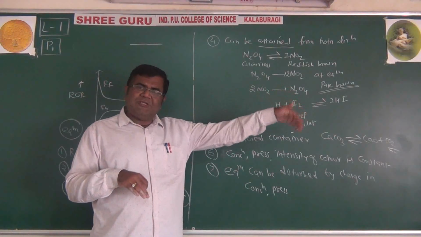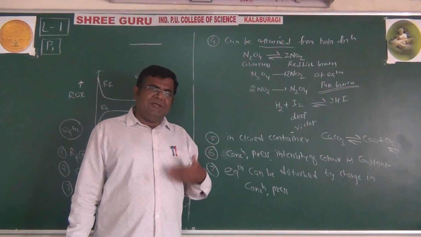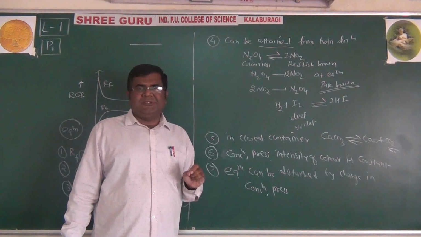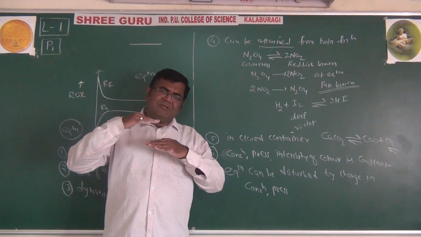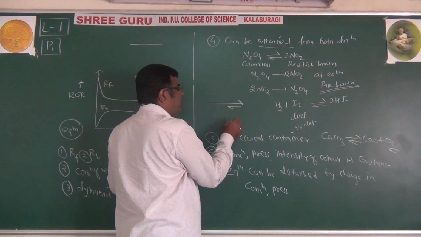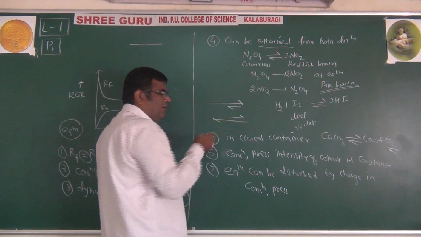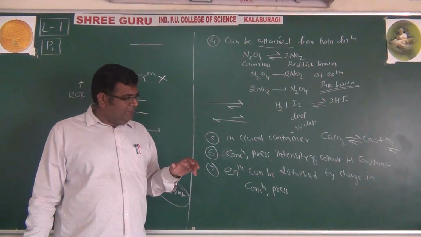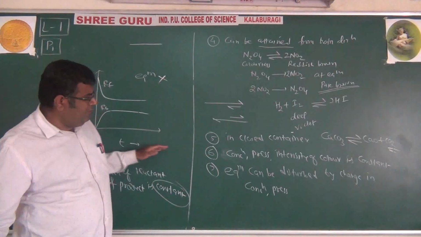We can add more product and push the reaction in the backward direction. We will see that in detail. But the thing is that equilibrium can be disturbed. Disturbed means we can have a condition in which there is more forward and less backward, or less forward and more backward. We can disturb the state of equilibrium by changing conditions like temperature and pressure.